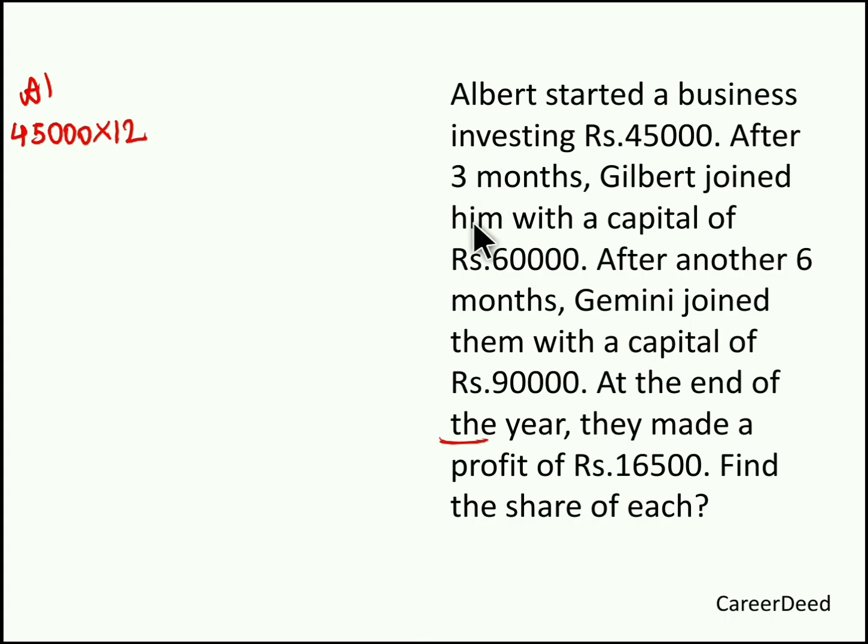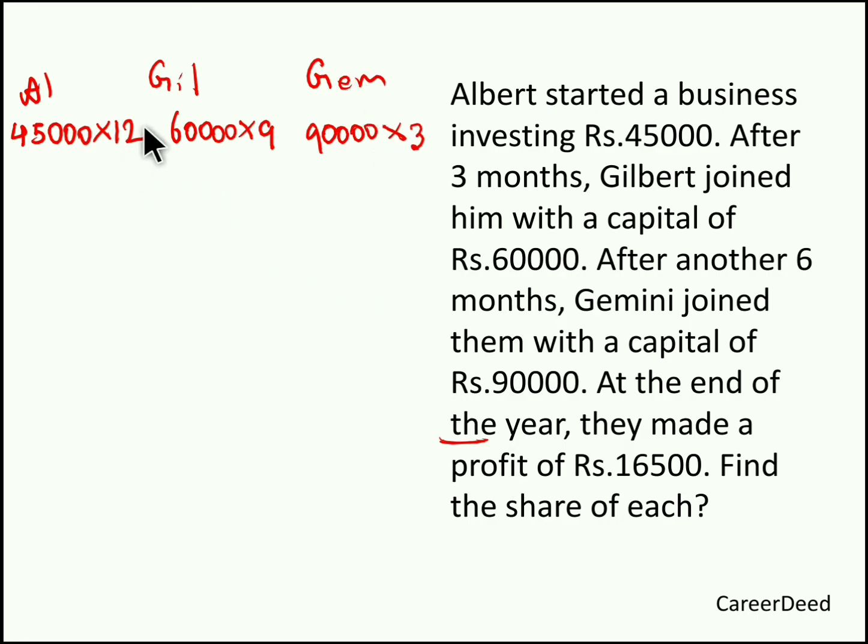After 3 months, Gilbert joined him with a capital of 60,000 rupees. Now Gilbert is joining the business with 60,000 rupees after 3 months of Albert's initiation of business. So it's remaining 9 months. So Gilbert's investment is used in the business only for 9 months. After another 6 months, Gemini joined them with a capital of 90,000 rupees. So Gemini invested 90,000 rupees after 6 months of Gilbert's joining. So out of 9 months, these 6 months are spent by Gemini without investment. So for the remaining last 3 months, Gemini's 90,000 rupees is used in the business.